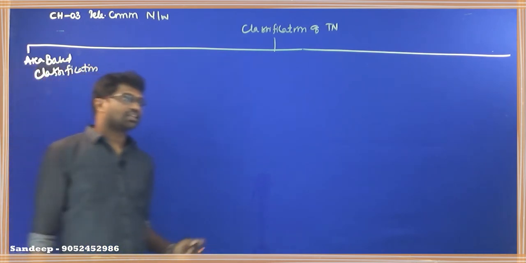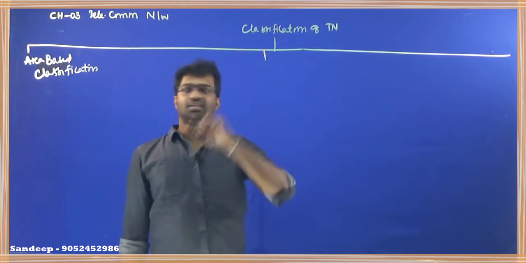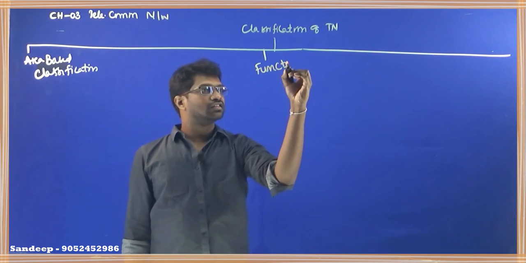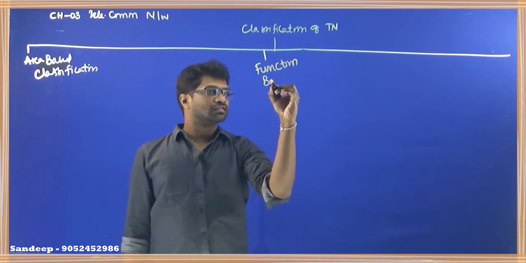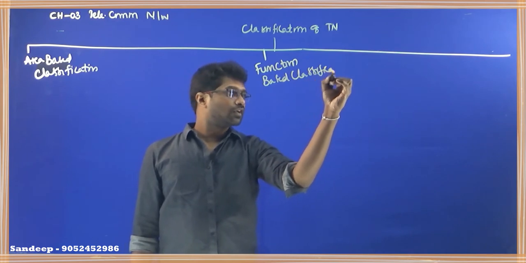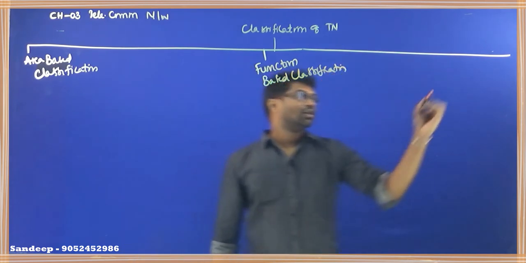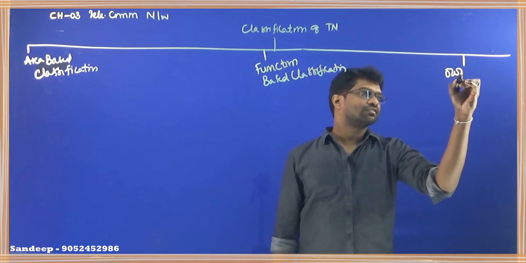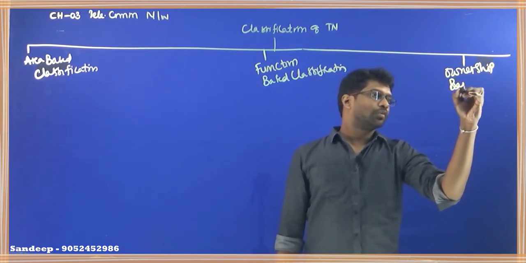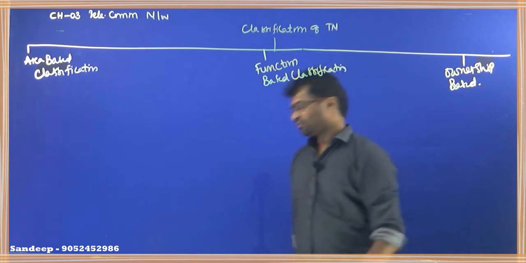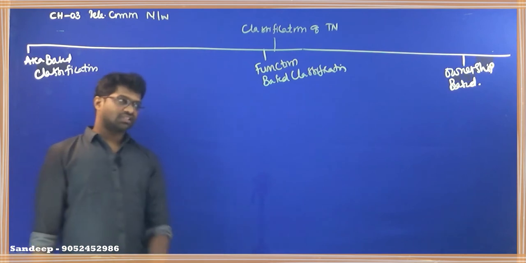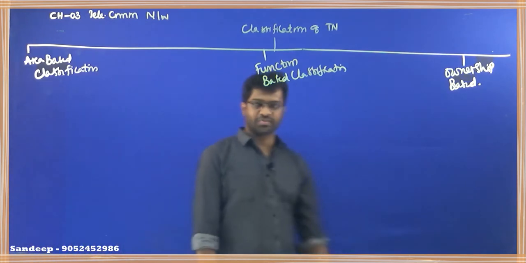First one is area based classification. Second is function based classification. And third one is ownership based classification. So how many types of classifications we have? We have three types. First one is called an area based classification. Second is function based classification. Third one is ownership based classification.